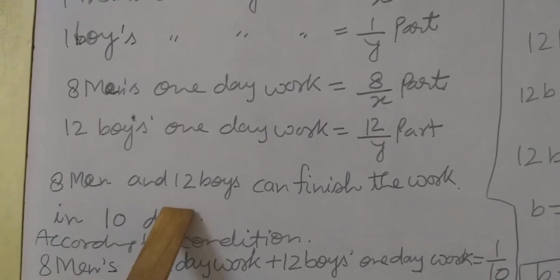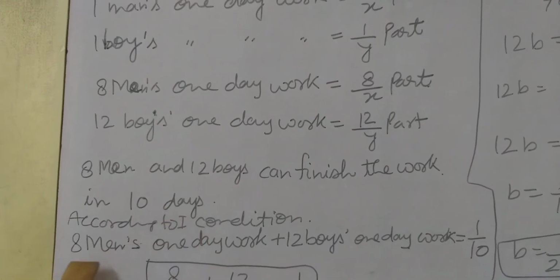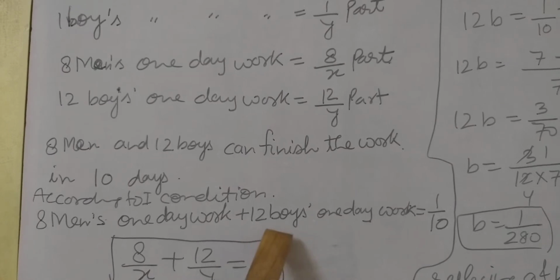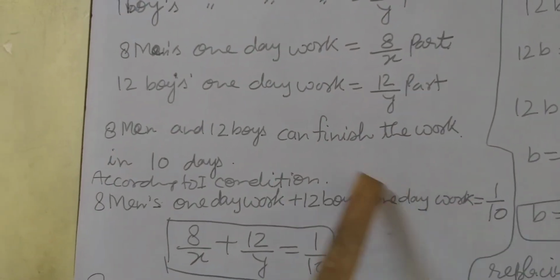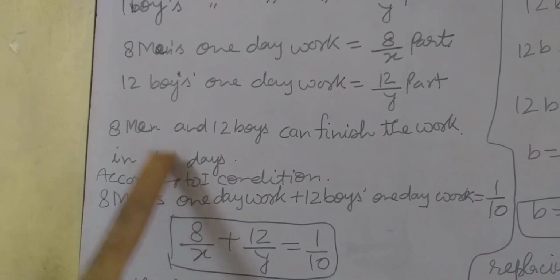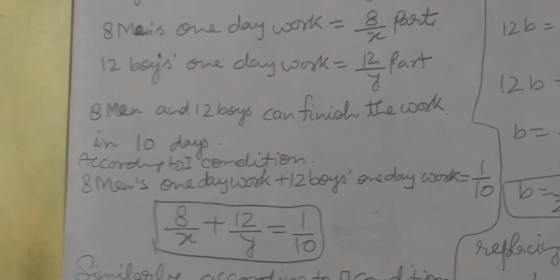Both together finish the work in 10 days. It means 8 men's one day work plus 12 boys' one day work equals 1 upon 10, because the number of days is 10 here. So one day work of both equals 1 upon 10.